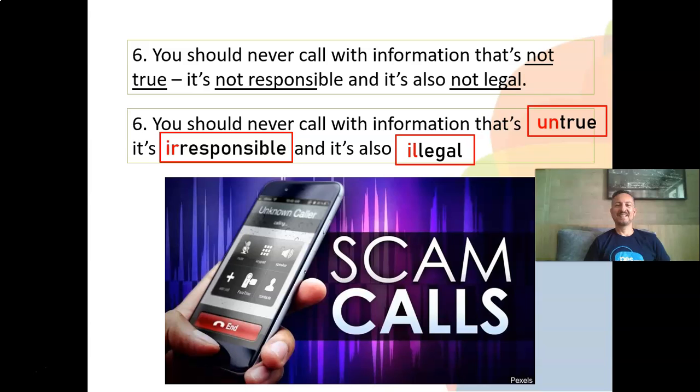Okay? So how do you know that, Teacher Adriano? When it's un, il, ir? Well, it's a matter of using it. You don't have a rule for you to know which prefix to use, okay? It's a matter of using and using and using. And some of them are really similar to the Portuguese language. For example, responsible, irresponsible. In Portuguese, we have irresponsável, okay? Or legal, illegal. In Portuguese, we have ilegal. All right? So some of them are similar to our first language.